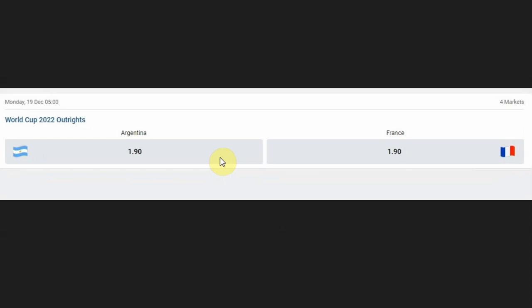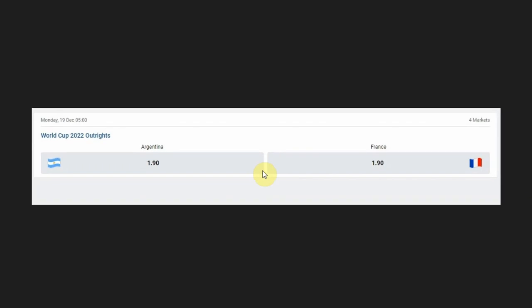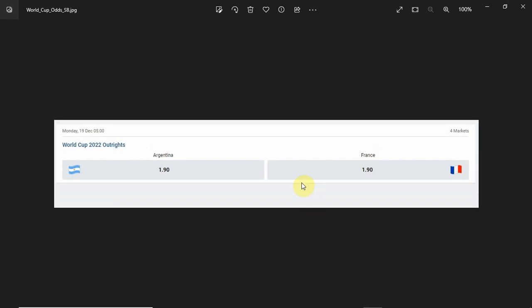So here's the odds to actually win the World Cup outright. So you can see Argentina $1.90, France $1.90. The bookmakers don't know. There's no clear favourite. You do need a favourite to be able to set the ascendant and descendant. So we can't use that method. So that is a big downer. So if this wasn't the World Cup final, I wouldn't be looking at this game. But everyone wants an opinion, so let's charge ahead anyway.